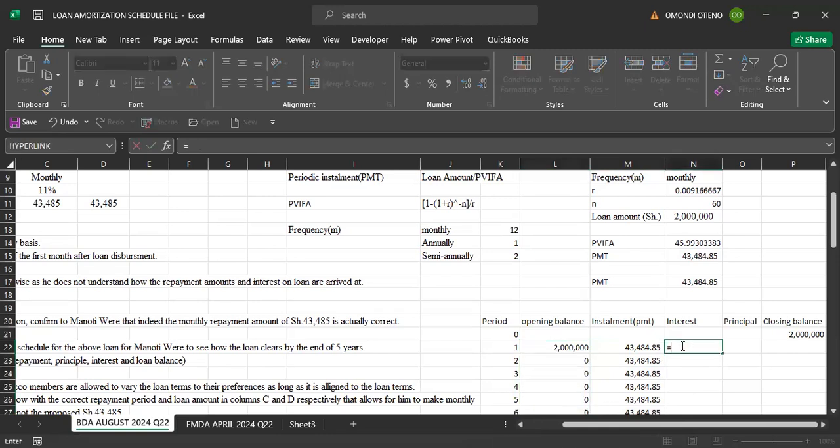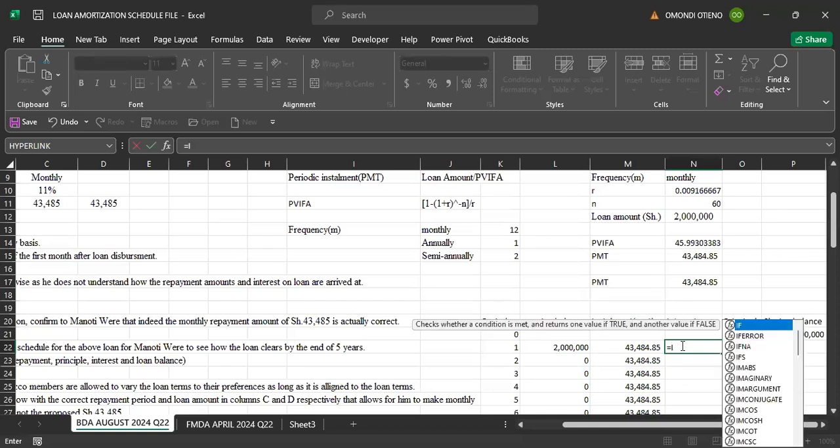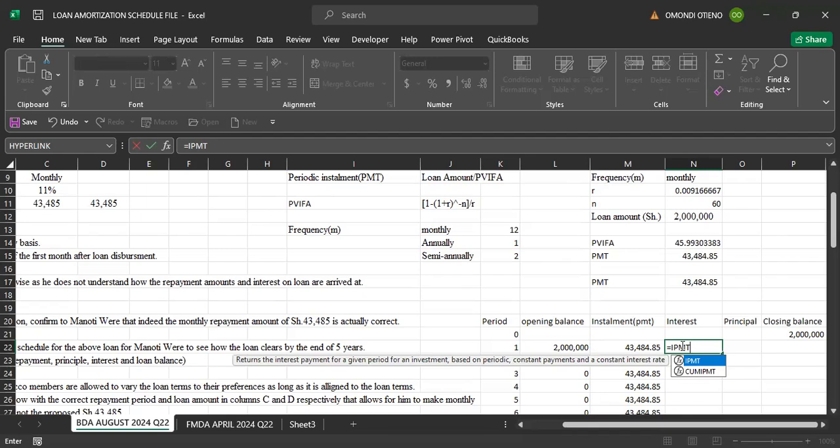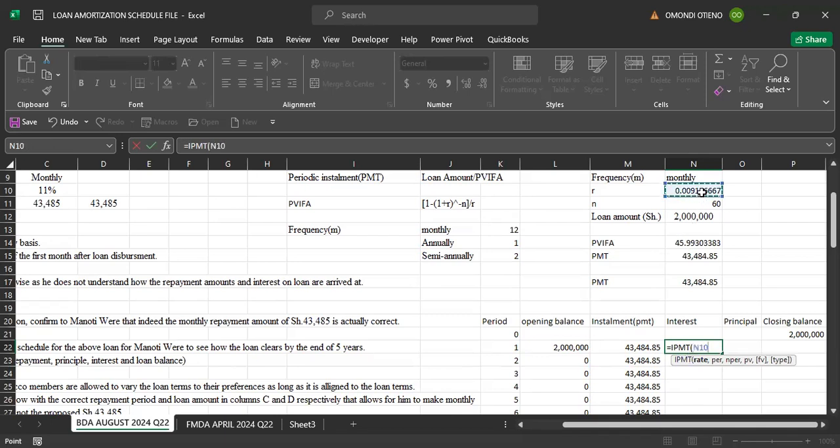About interest, we have 2 ways. Now that we are advancing, I want us to automate these things. So interest is equal to IPMT. The rate will be this one here, which is a constant monthly rate. Comma, period: we are getting interest for period 1, so we refer to this. Comma, number of periods, we are talking about 60 months, which will be constant throughout.